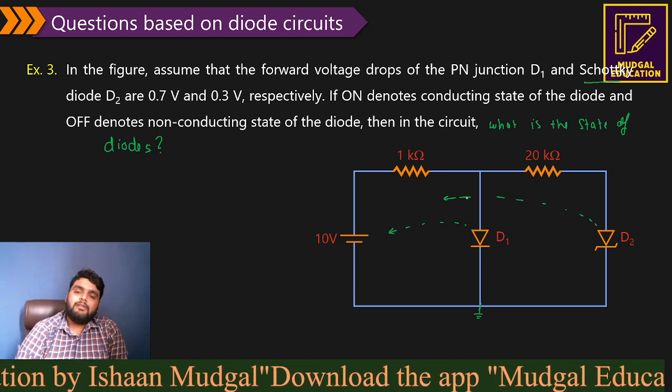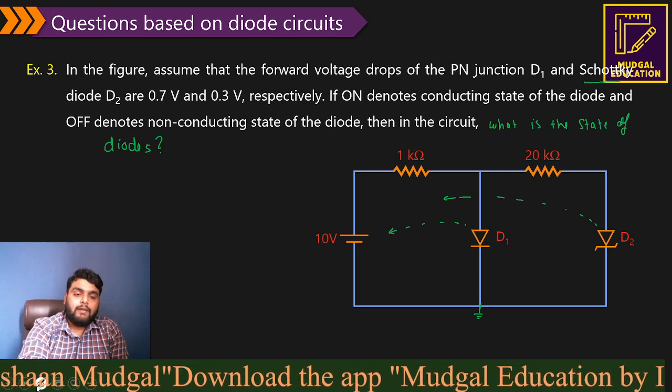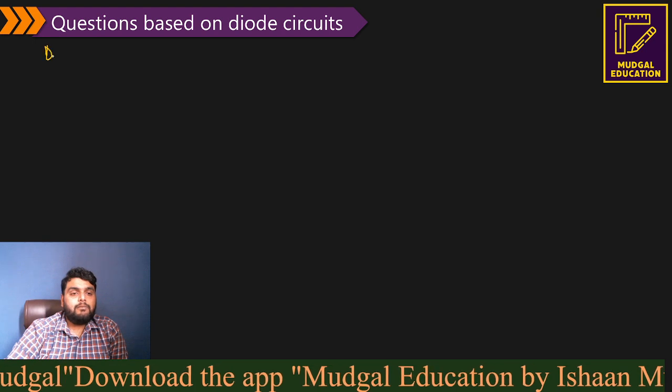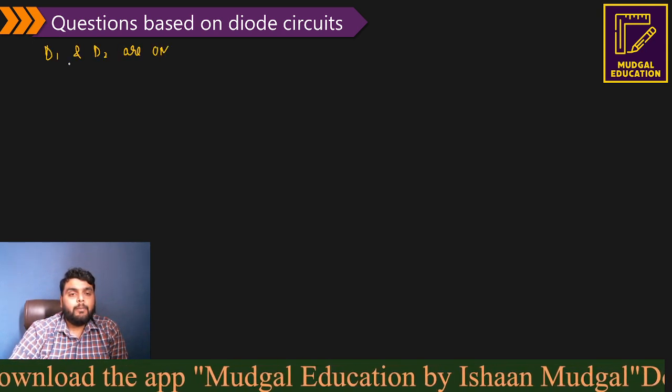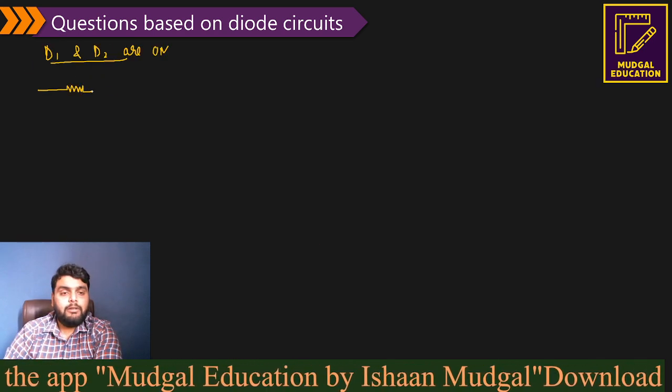So using common sense, I can say that D1 and D2 can be on. So I have to take an assumption here. I'm going to assume that D1 and D2 are actually on. Now if D1 and D2 are on, the circuit will be like this.